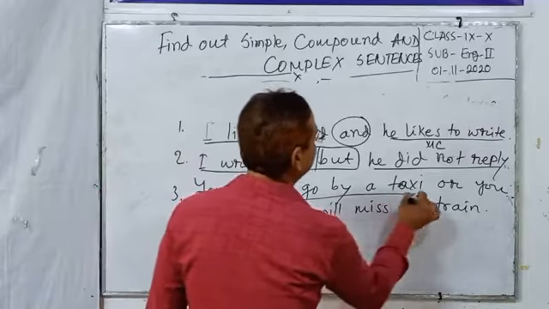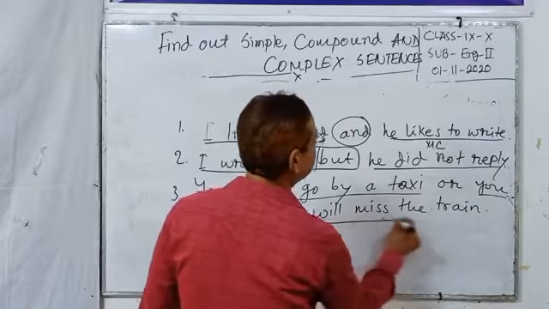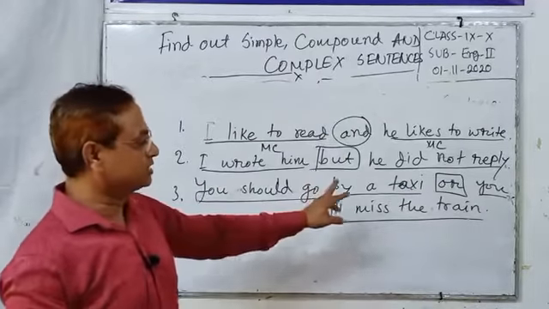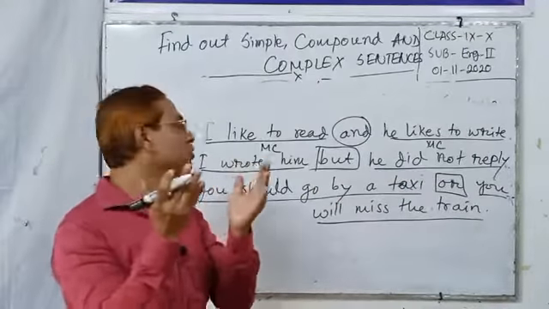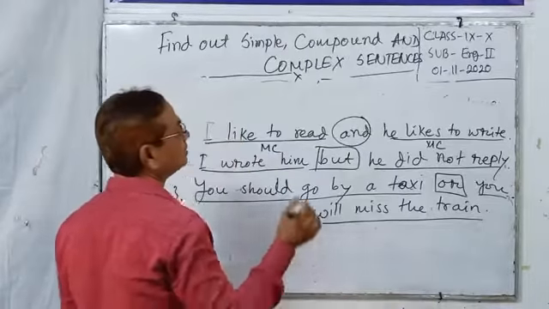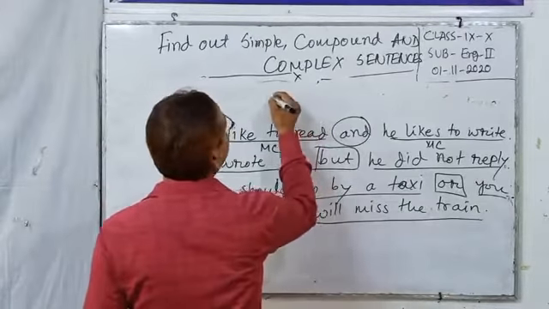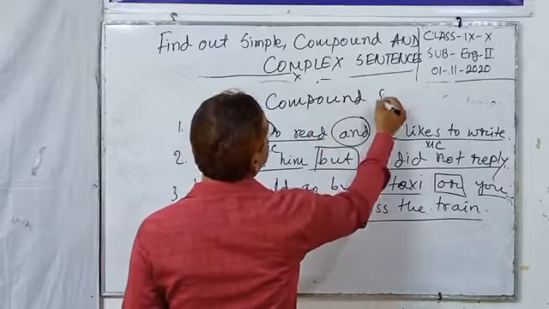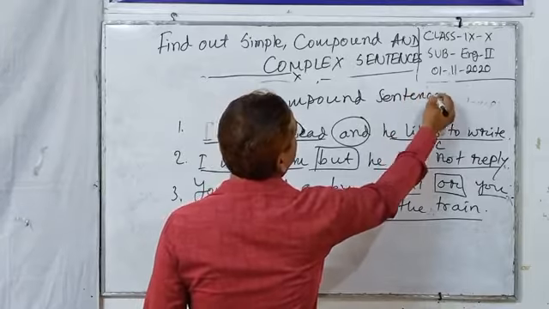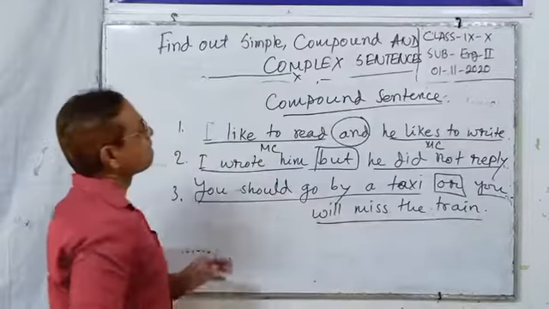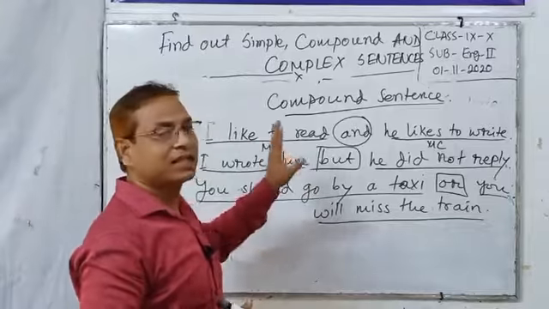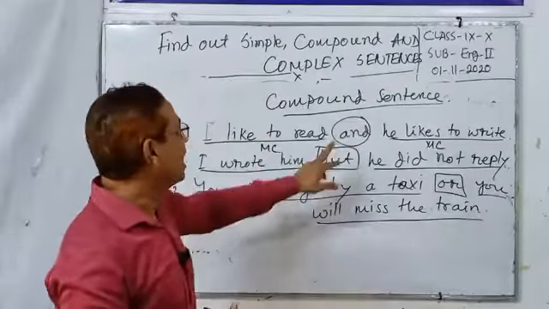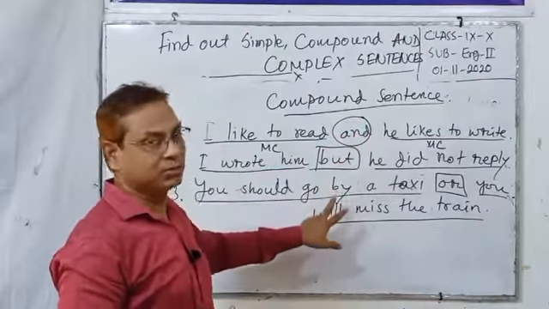You should go by a taxi, this is a main clause; you will miss the train, connected by a FANBOYS conjunction. When a FANBOYS conjunction connects two main clauses, we call it a compound sentence. So a compound sentence has two main clauses connected with a FANBOYS conjunction.